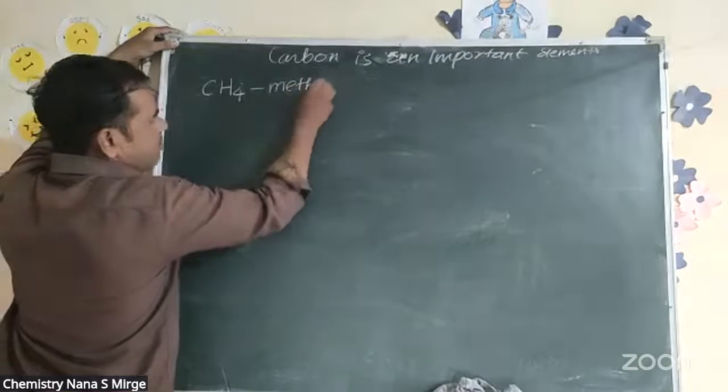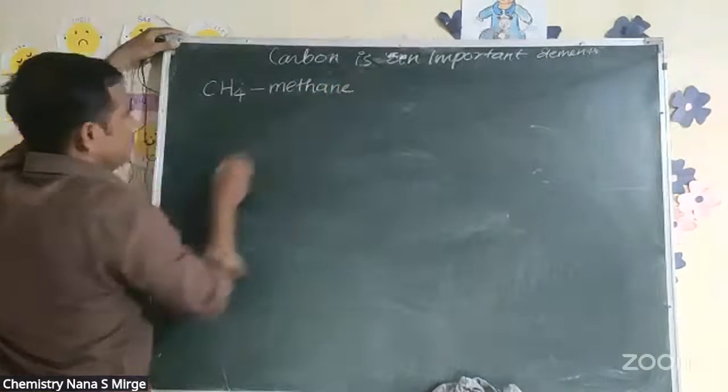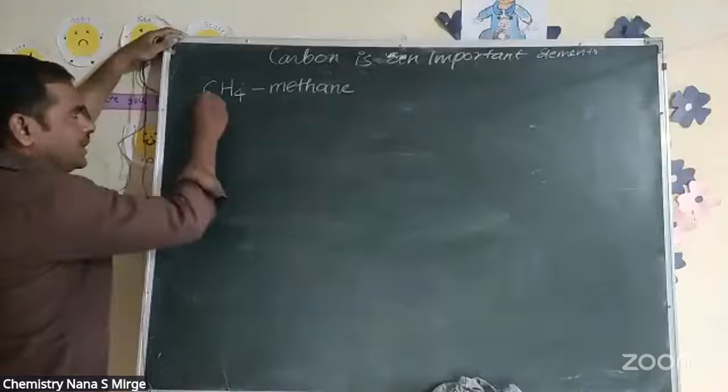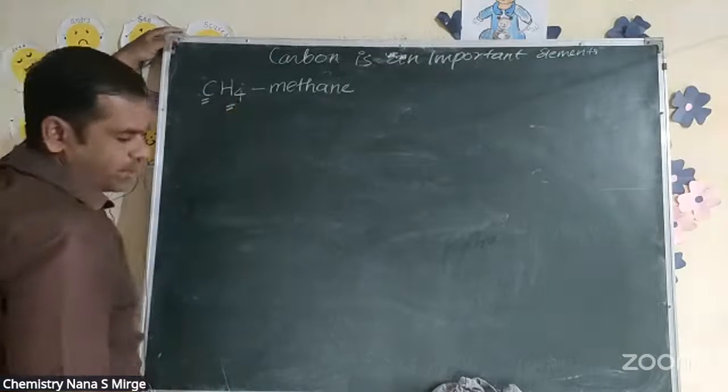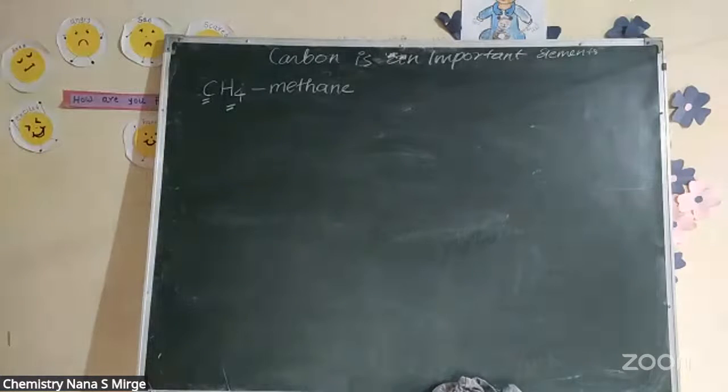In methane, how many carbon atoms? 1 carbon atom. And how many hydrogen atoms? 4 hydrogen atoms. 4 hydrogen atoms and 1 carbon atom form a methane molecule.